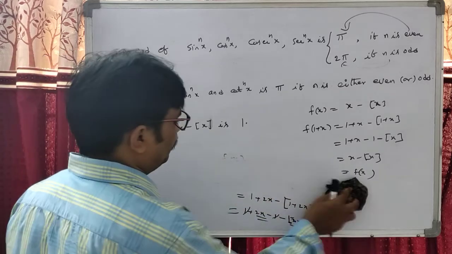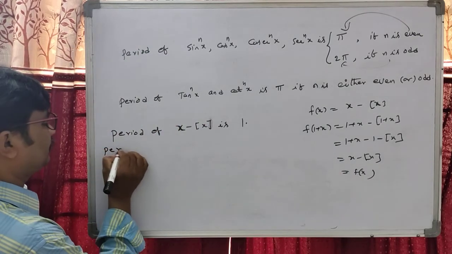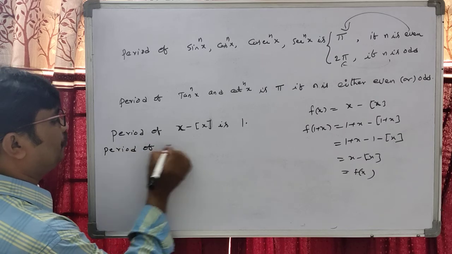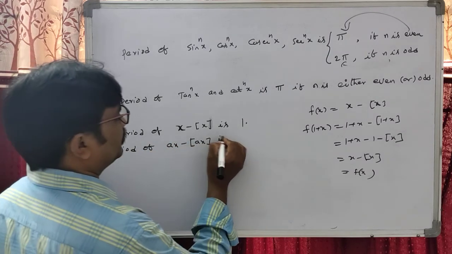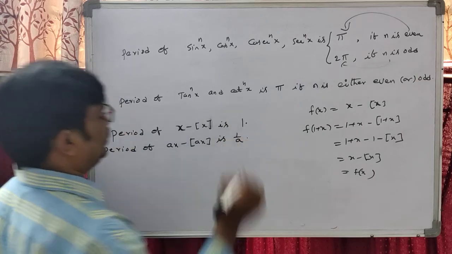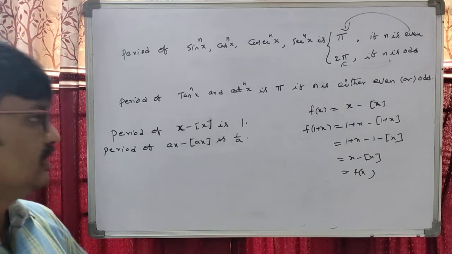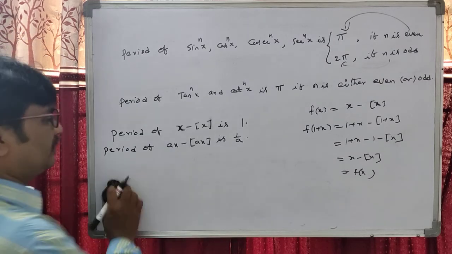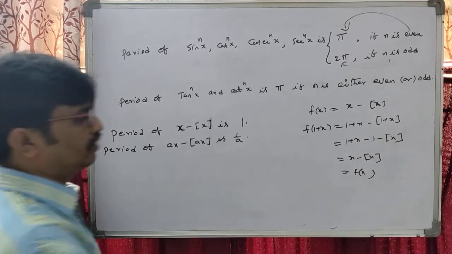Now students, the period of ax minus step of ax is 1 by a. The period of ax minus step of ax is 1 by a. Is it clear, students? The period of ax minus step of ax is 1 by a.